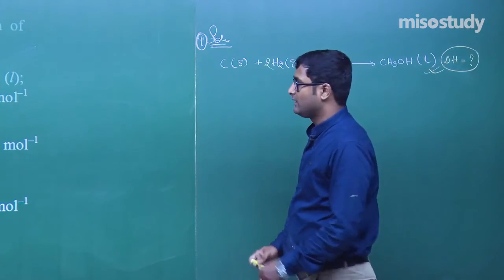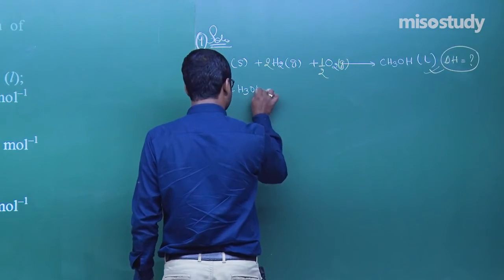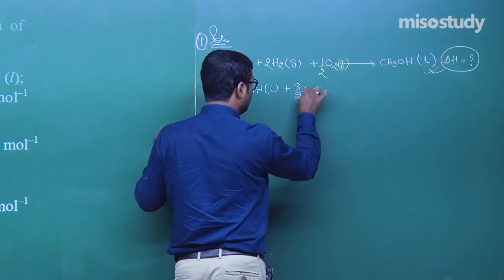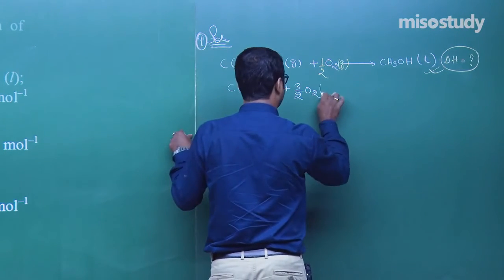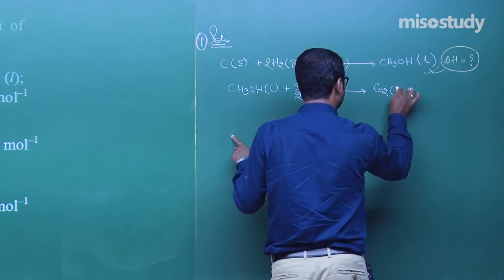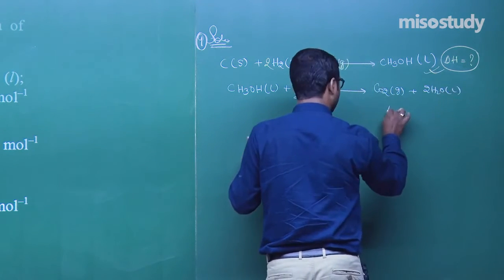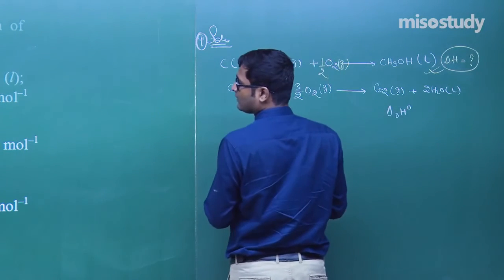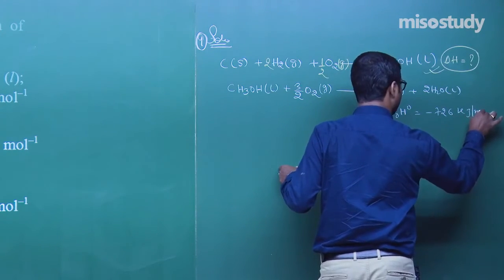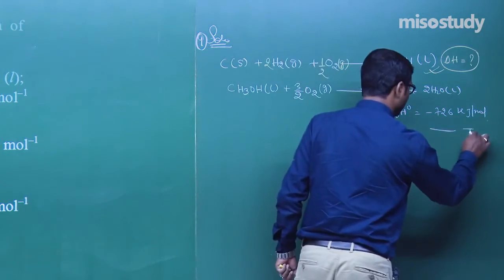Clear? Now we have three equations. Let me note down once. CH3OH plus 3 by 2 O2 gives you CO2 plus 2H2O. Clear? The heat of reaction is minus 726 kilojoule per mole. This is the first. Yes, sir. Now mark it as equation 1.